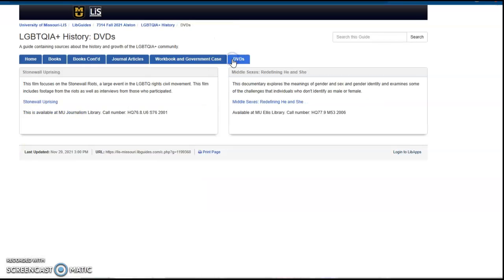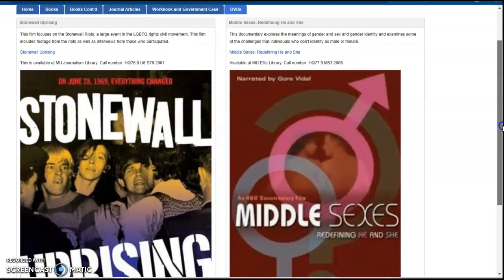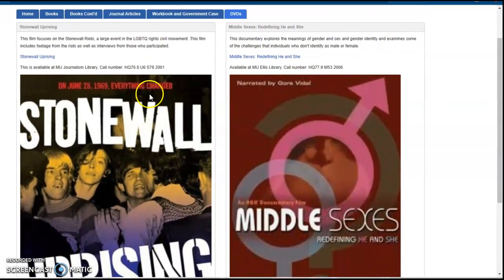Here in this last tab, you'll see the DVDs, and these are two good starting point ones. Both of these are documentary style. So this first one is about the Stonewall Riots, which is a huge event in LGBTQIA+ history. This includes footage as well as interviews from those who participated in the riots.